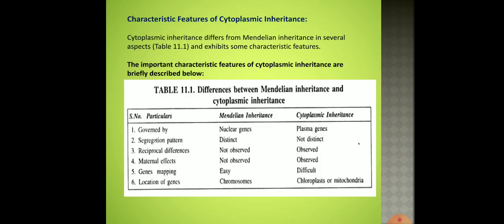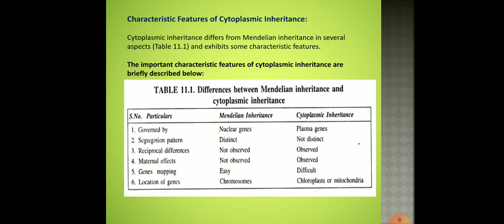Now before getting here, in this slide you get to know the difference between nuclear inheritance and cytoplasmic inheritance. Nuclear inheritance follows a Mendelian pattern, is governed by nuclear genes and follows a distinct segregation pattern. Reciprocal differences and maternal effects are not observed in Mendelian inheritance, and gene mapping is easier as the genes are located on the chromosomes.